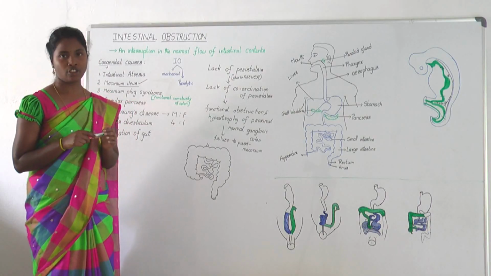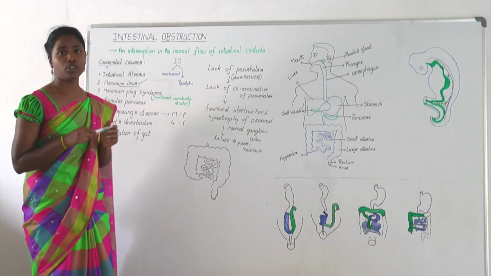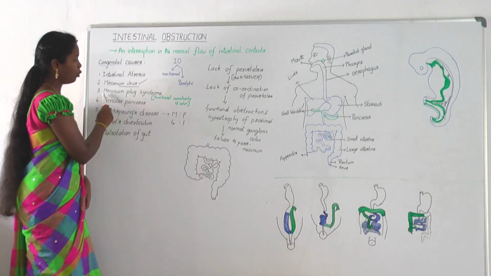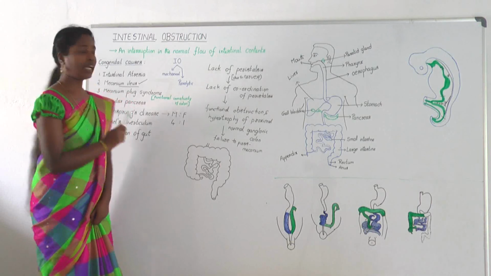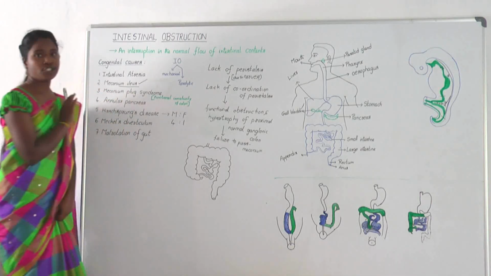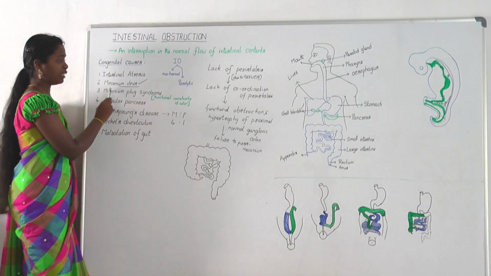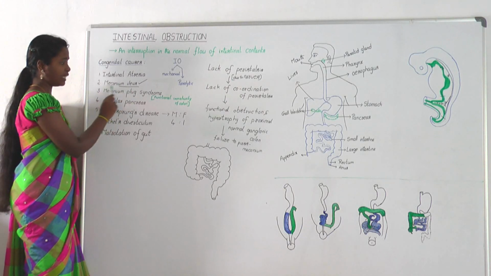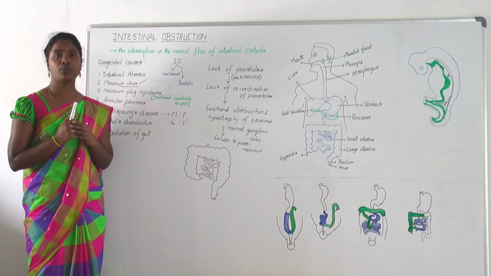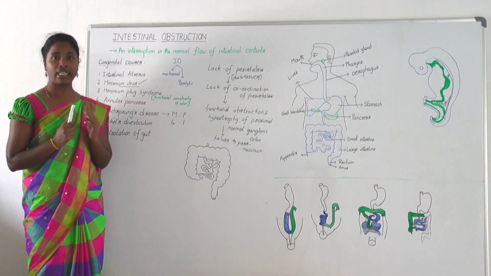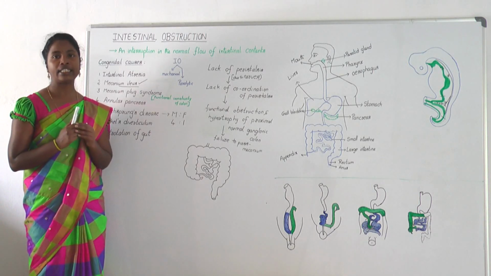Moving on to the next causes, I would like to discuss meconium ileus and meconium plaque syndrome simultaneously, because the cause behind these conditions is the same. You could notice a similar word in both the titles, that is meconium. Meconium is the first stool or first poop passed by newborns. It is sticky, thick and green in color.